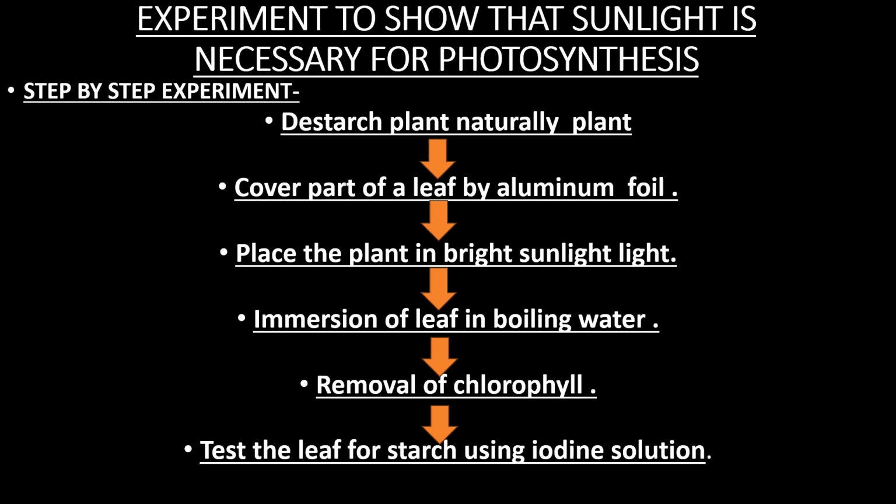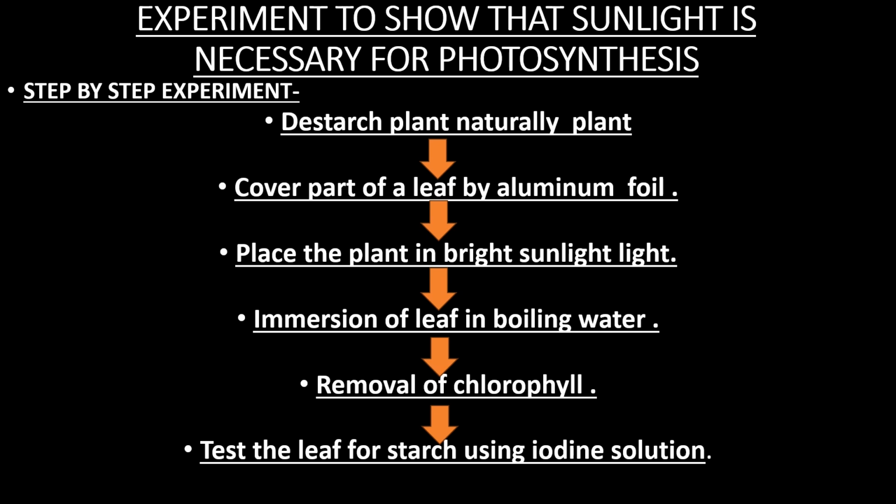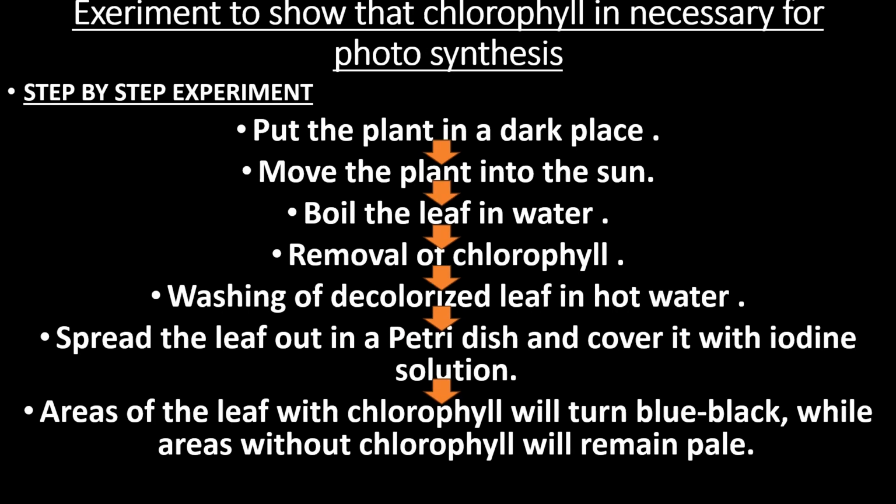Now, the second inorganic substance that is required for photosynthesis is chlorophyll. As we know, chlorophyll is already present in leaves, so we will take one leaf of a plant that is known as croton. What is the specialty of this plant? The leaves of the croton are partially white and partially green. There are some spots which are white in color, and there are some spots which are green in color. The green part contains chlorophyll.